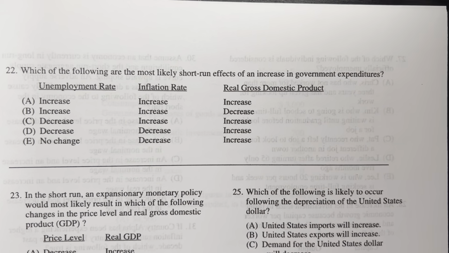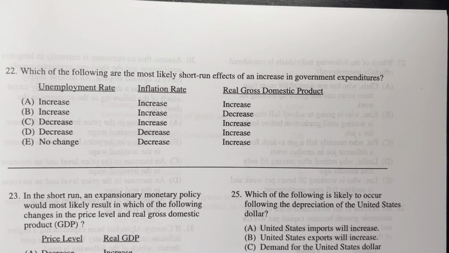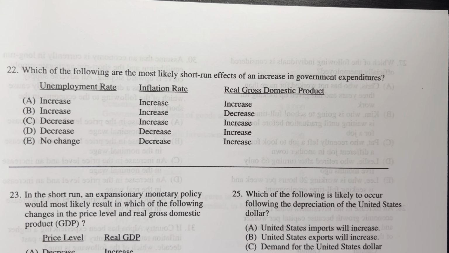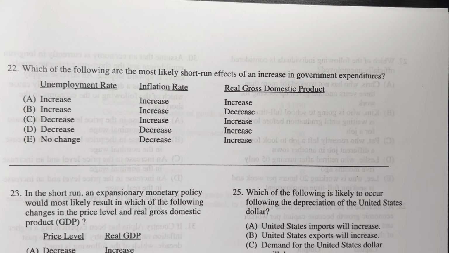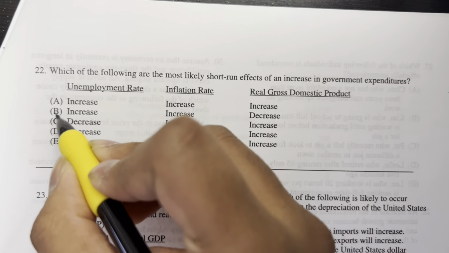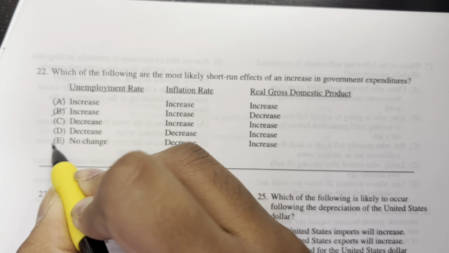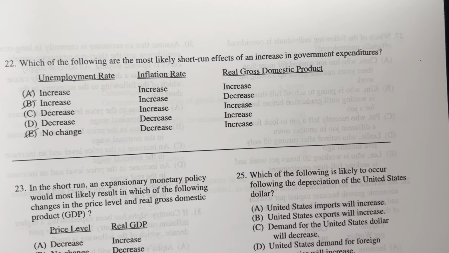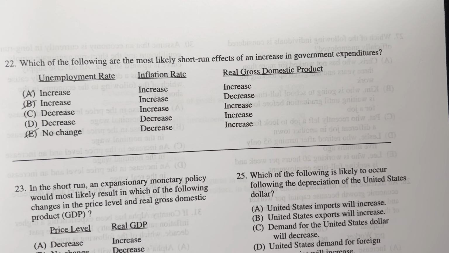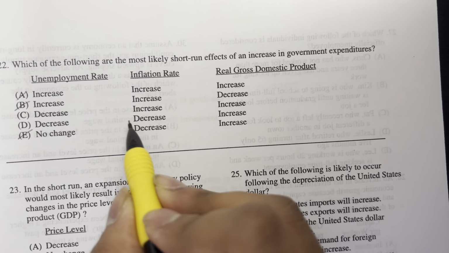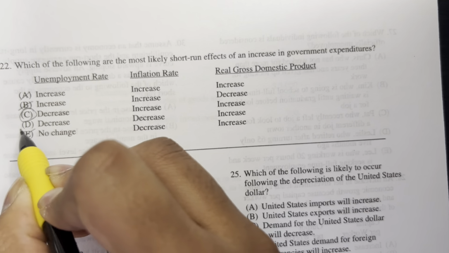22. Which of the following are the most likely short-run effects of an increase in government expenditures? All right. Increasing government expenditures will decrease the unemployment rate. Because you're going to have people spending more and all that. And inflation rate's going to increase along with that unemployment rate decrease, and real GDP has to increase when you increase government expenditures. So this looks like C as the answer.